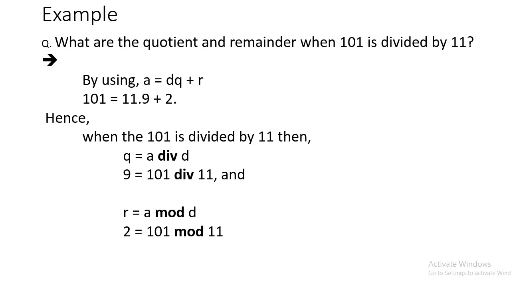Hence, when 101 is divided by 11, the quotient q is equal to a div d, that is, the quotient 9 is equal to dividend 101 div divisor 11. Likewise, for the remainder, r is equal to a mod d, so the remainder 2 is equal to dividend 101 mod divisor 11.